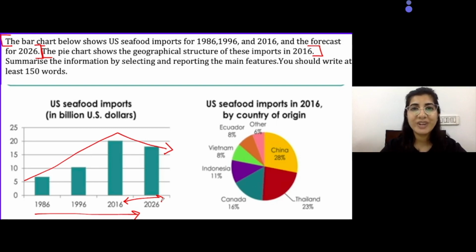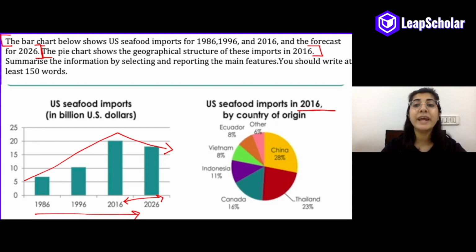Now, how do you write the overview for the pie chart? So for the pie chart, let's look at the pie chart. US seafood imports in 2016. So it talks about 1 year and by country of origin.